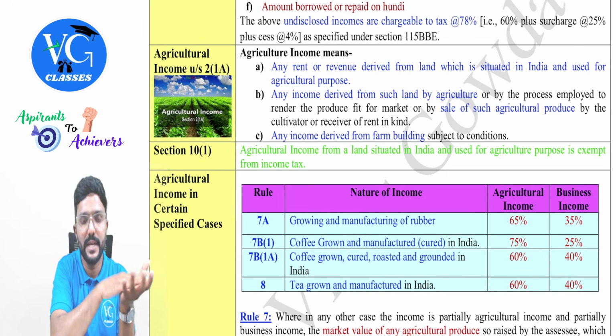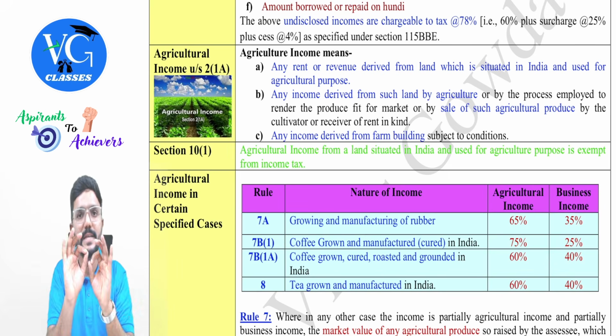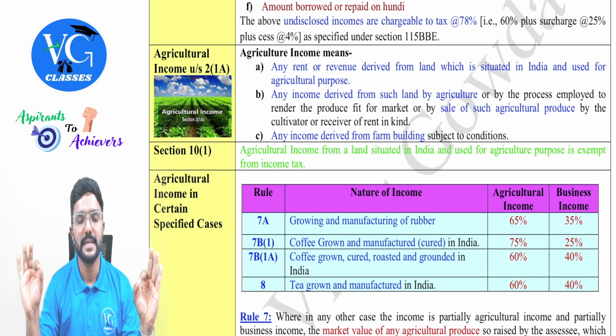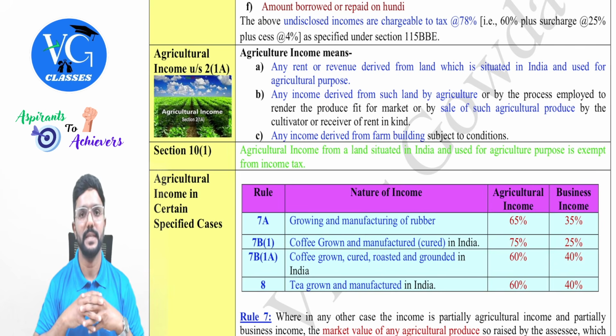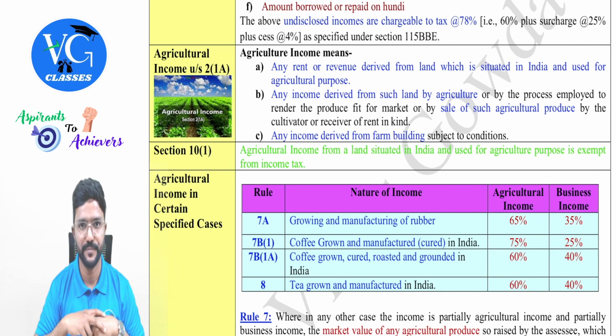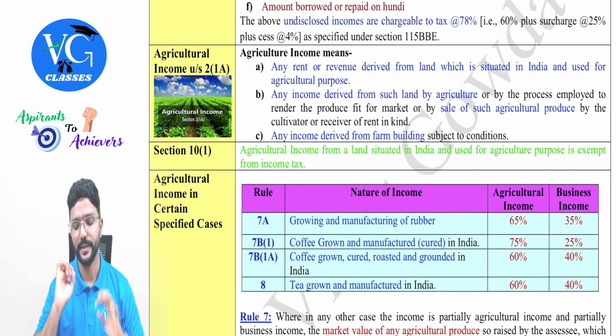Conversion of sugar cane into sugar or jaggery is not an agricultural activity, guys. In that case, it will be partly agriculture income, partly business income. How to segregate it, we have a few rules. We will take care of it a little later. Got it? In this chapter only.